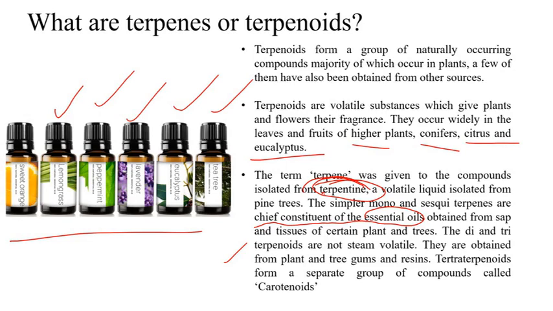They are obtained from the sap and tissues of certain plants and trees. The higher members like di and triterpenoids or tetraterpenoids, etc., are not volatile in nature. They cannot be easily extracted. They form tree gums and resins. These tetraterpenoids are still complex in nature. They are present as vitamins, like the beta carotene ring and all. So that is the basic introduction of terpenoids.